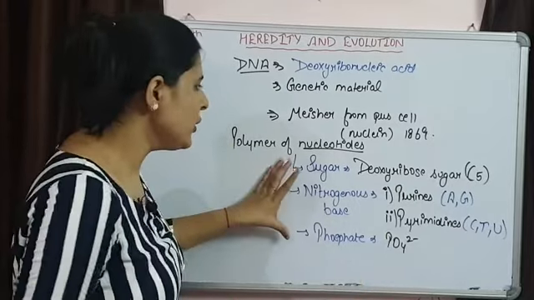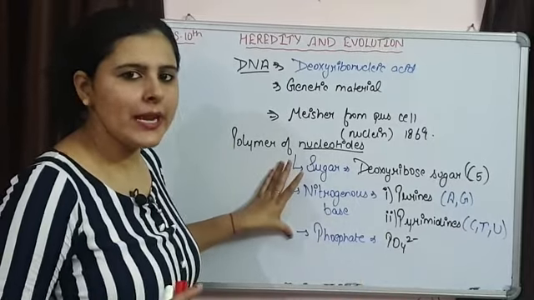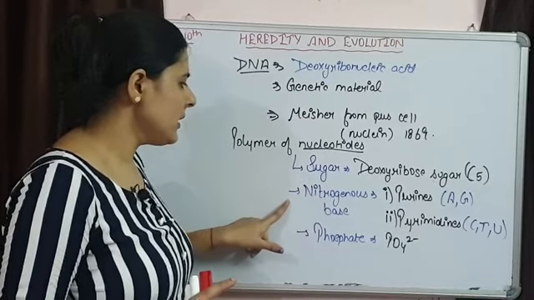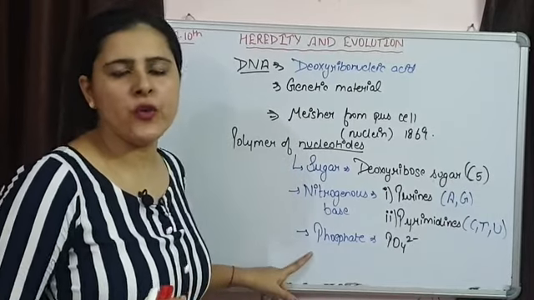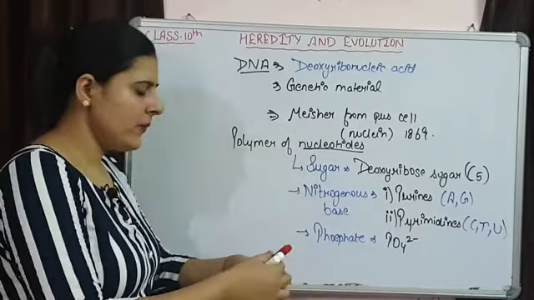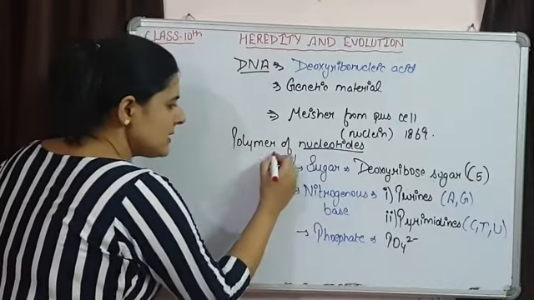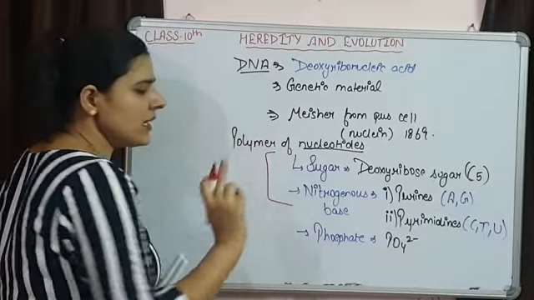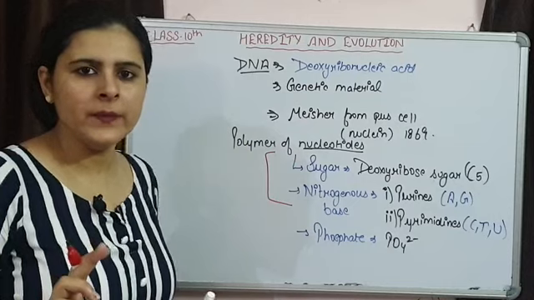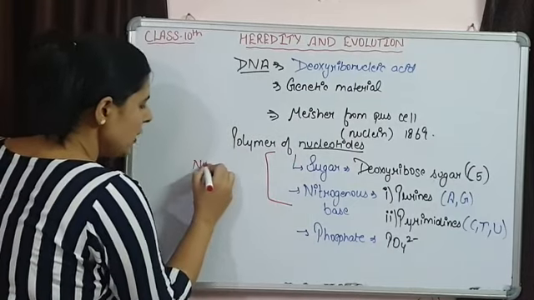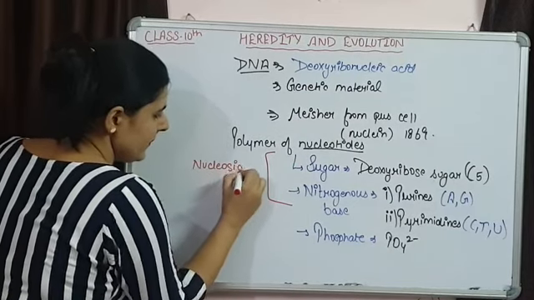So this is one nucleotide. One nucleotide is made up of sugar, nitrogenous base and phosphate. If this nitrogenous base is associated with sugar only, then it is going to form the nucleoside.